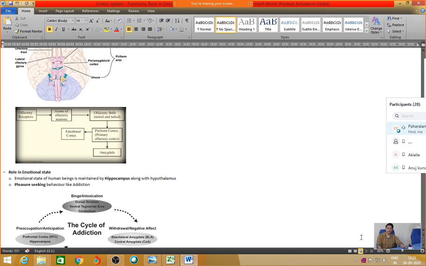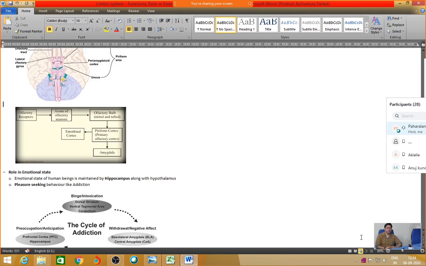With respect to emotions, a few important terms are also coming, which are clinically relevant. That is the formation of addiction behavior. How is addiction behavior processed? This has something to do with an emotional state. If we have some sort of dependency on a substance, it has to qualify, first of all, as a pleasurable experience. Such a pleasurable experience is rewarding in nature. This reward is seen as a positive reinforcement. So this positive reinforcement goes into the long-term memory, and then this positive feedback loop runs in the brain and makes us repeat that kind of activity over and over again.